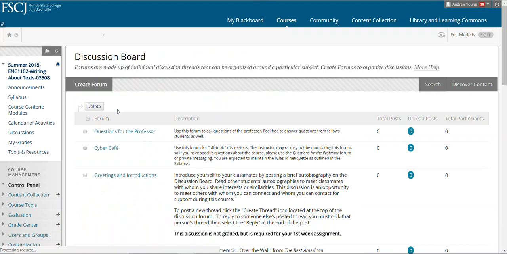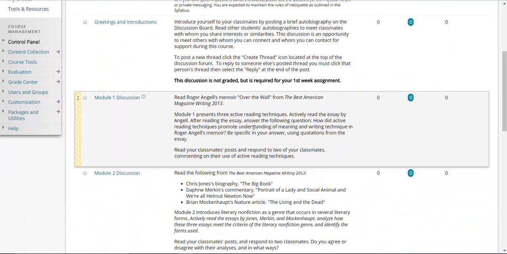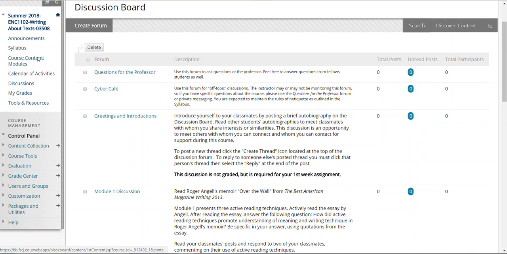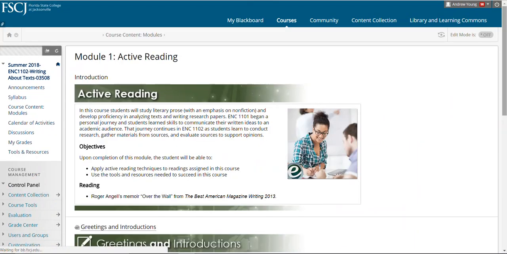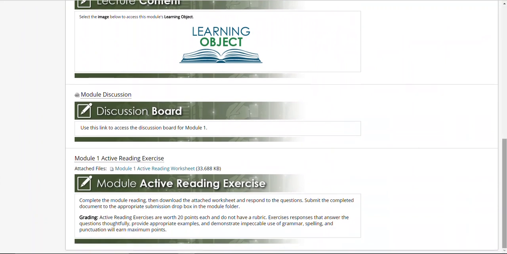If you click on that, you get taken back to our discussion board, which I showed you, and you'll notice it's asking you to read something and then make a post. Let me just jump back here to the modules for a moment. Usually each week we'll have some kind of discussion board feature where you'll have to post something and then respond to several questions within a timely manner.